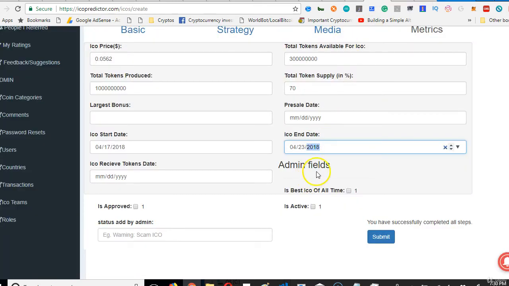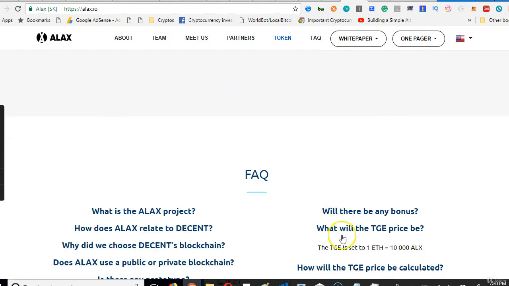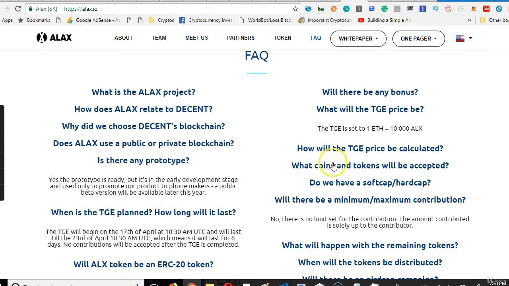Alright. So the thing is that any of these fields that you can't find, you just leave empty. So they talk about the token distribution. So what will be the TGE price? Well, then how will the...